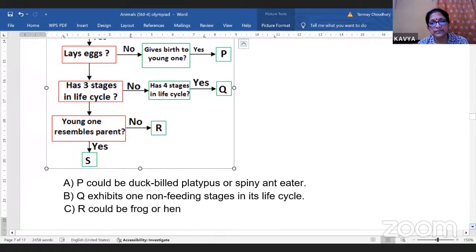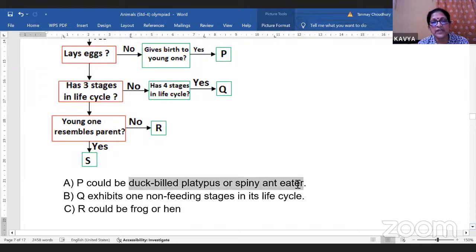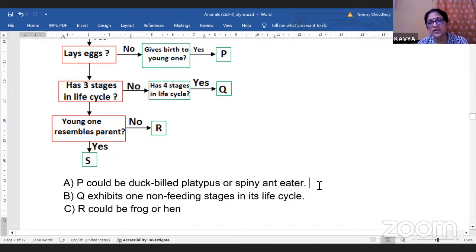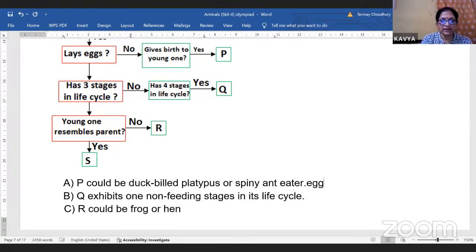Now here, this question: duck-billed platypus or spiny anteater. These two are mammals and they are exceptions in the group of mammals. Why? Because they are mammals, but they do not give birth to young ones. They lay eggs. So these two are egg-laying mammals. Okay, so I'll just write it down here. They are egg-laying.